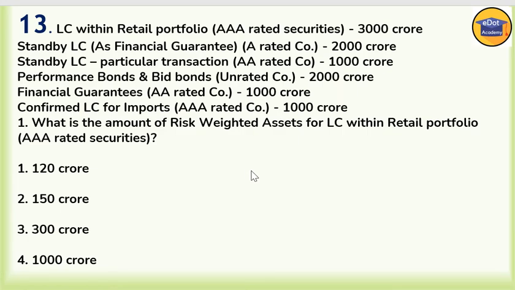Now the 13th question, again a case study based question. Data is given: LC within retail portfolio, AAA rated security, 300 crore. Standby LC as financial guarantee, A rated company, 200 crore. Standby LC for a particular transaction, AA rated, 1000 crore. Performance bond and bid bond, unrated, 200 crore. Financial guarantee, AA rated, 100 crore. Confirmed LC for import, AAA rated, 1000 crore.